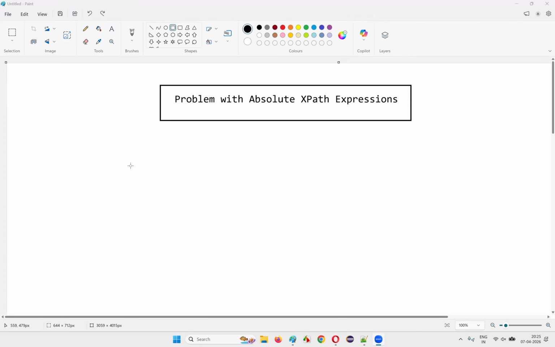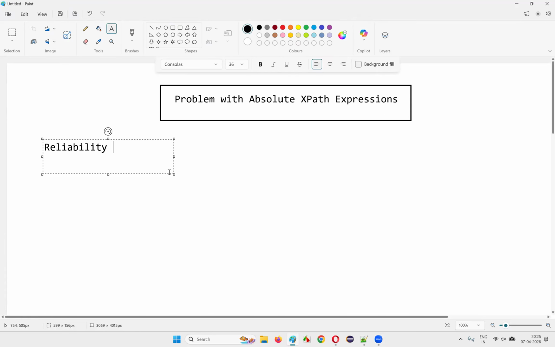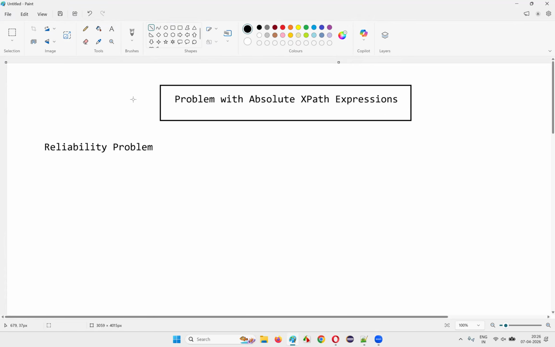In this session, I am going to practically prove the problem with absolute XPath expressions. Because of this problem, these absolute XPath expressions won't be used in real-time automation projects. But what exactly is the problem? The problem here is the reliability problem. That means these absolute XPath expressions are not reliable. That means automation tools like Selenium can't rely on locators like absolute XPath expressions for finding or locating the elements on the web pages.